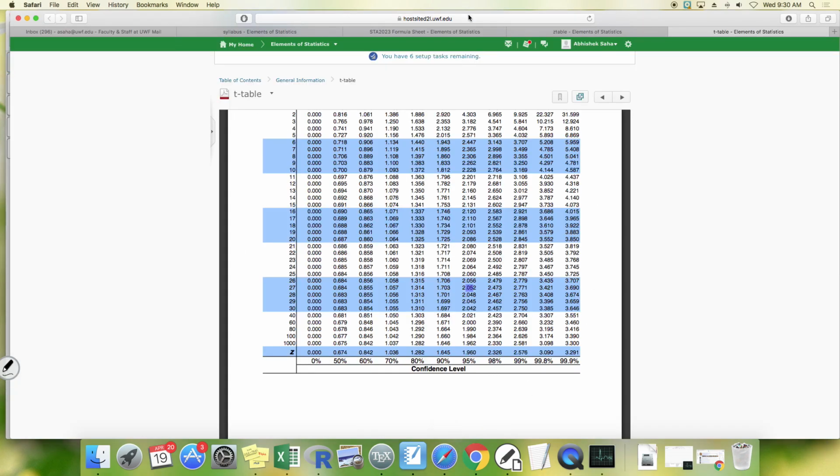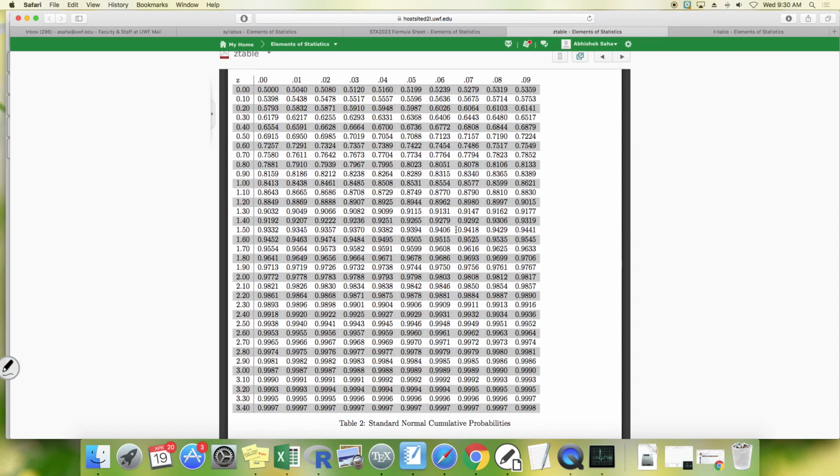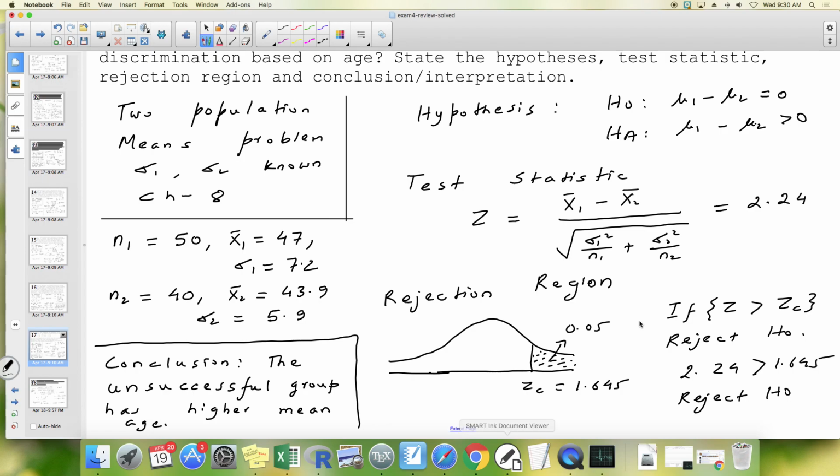If you search for 0.95 in the Z table, 0.95 lies between this number and this number. Hence 0.95 corresponds to 1.64 and 1.65. So your ZC lies between 1.64 and 1.65. So your ZC equals 1.645. So if Z is bigger than ZC, that means the right tail, reject H naught. Does that happen for us? Yes. 2.24 is bigger than 1.645. Hence you reject H naught.